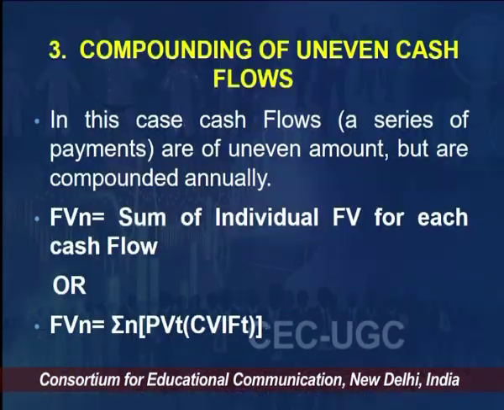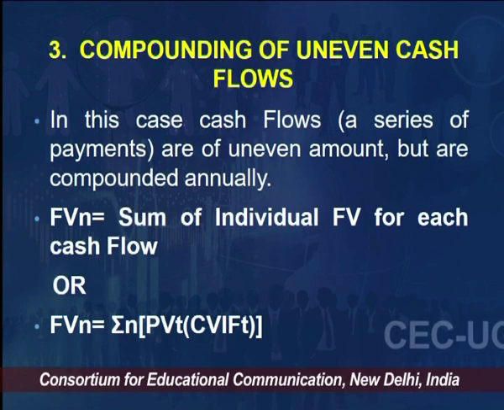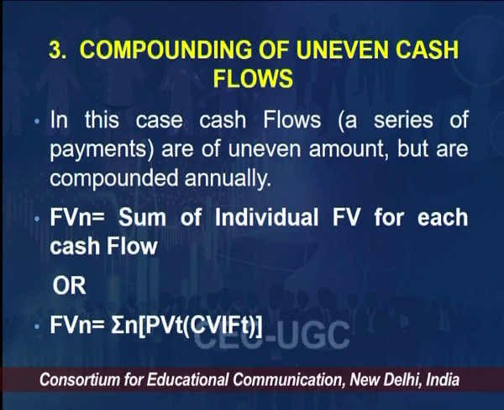Now, we will move to the third situation where we are talking about compounding of uneven cash flows. In this case, the cash flows are happening in the form of uneven amounts, means a series of payments, but they are compounded annually. That's the situation we are assuming. So, what would be the formula here?